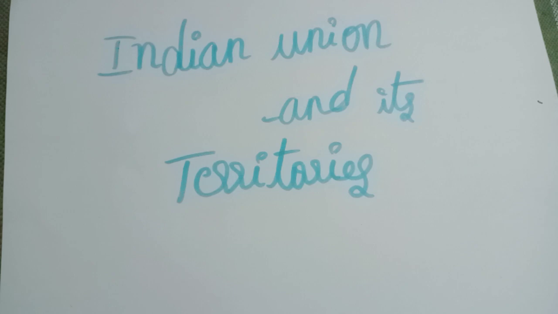In 1960, it was decided that this centrally administered territory should be given statehood. State of Nagaland Act 1962 was passed, and finally Nagaland achieved statehood on 1st December 1963. So it became the 16th state of the Indian Union.